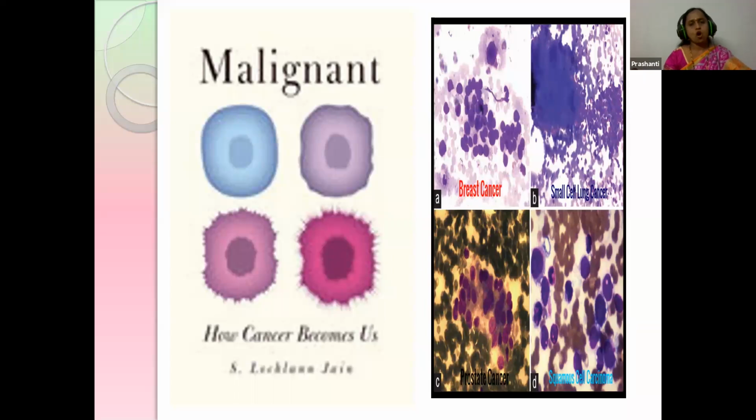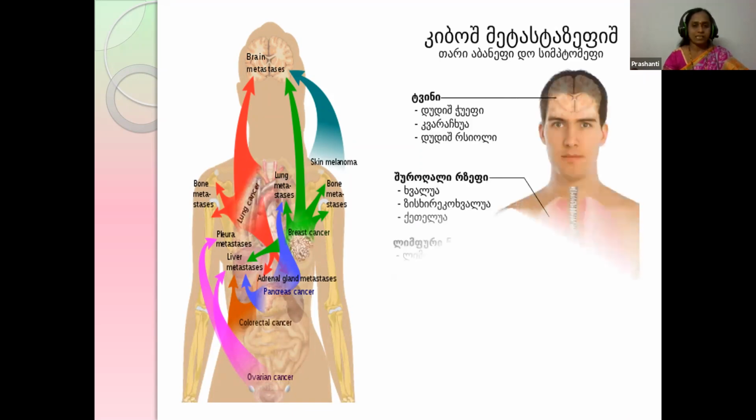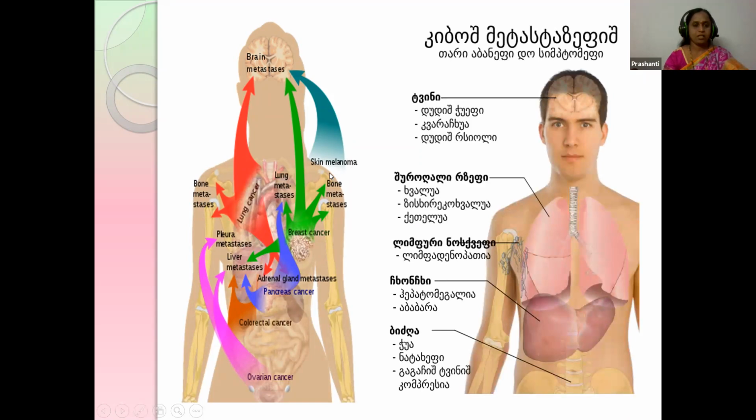Commonly there are some places where cancer arises, like breast, liver, brain, ovaries, etc. These are the places where it originates. From these places, it spreads even to the other parts of the body, children.